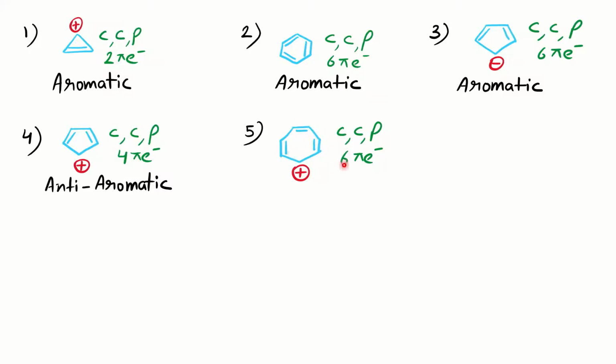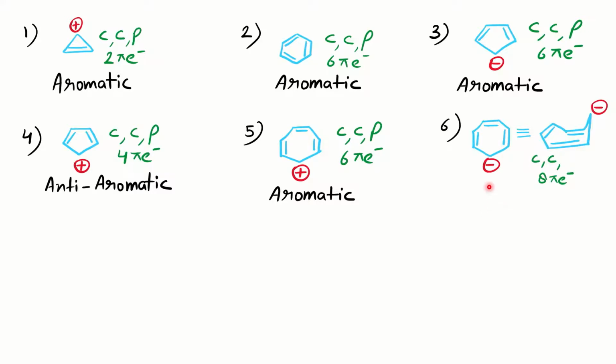3 pi bonds means total 6 pi electrons are there. So the molecule is aromatic in nature. So like that, you can find out. Now, if you replace this positive charge with negative charge here, now we need to check all the